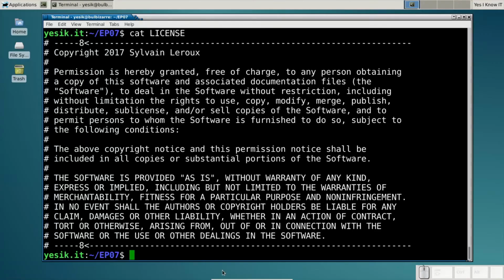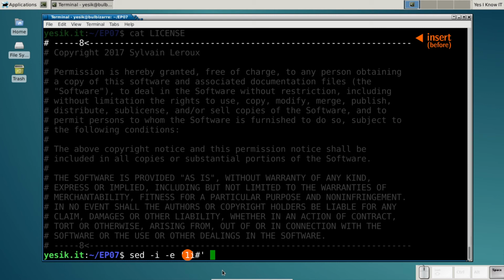You've probably noticed I used the substitution command to insert text at the start of an existing line. But SED does support plain insert and append commands too. For example, I can use them to add a new empty command line before and after the license text.